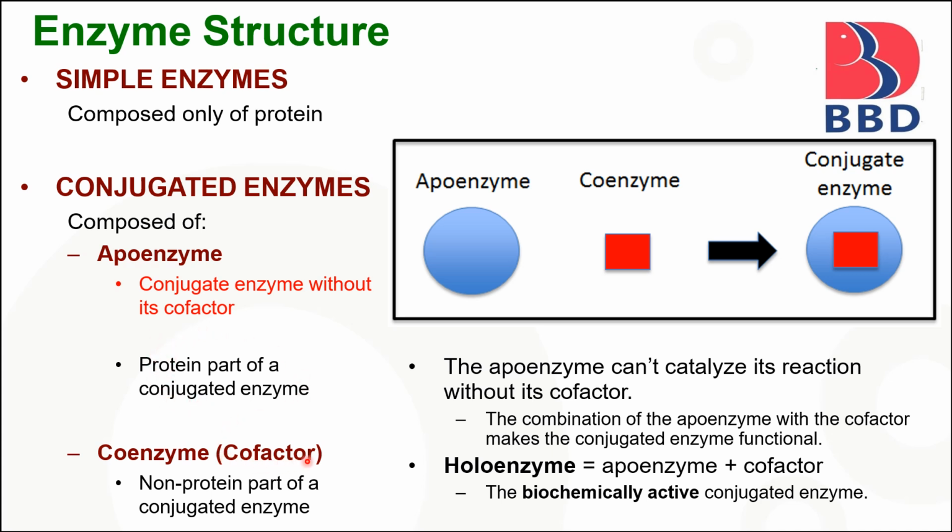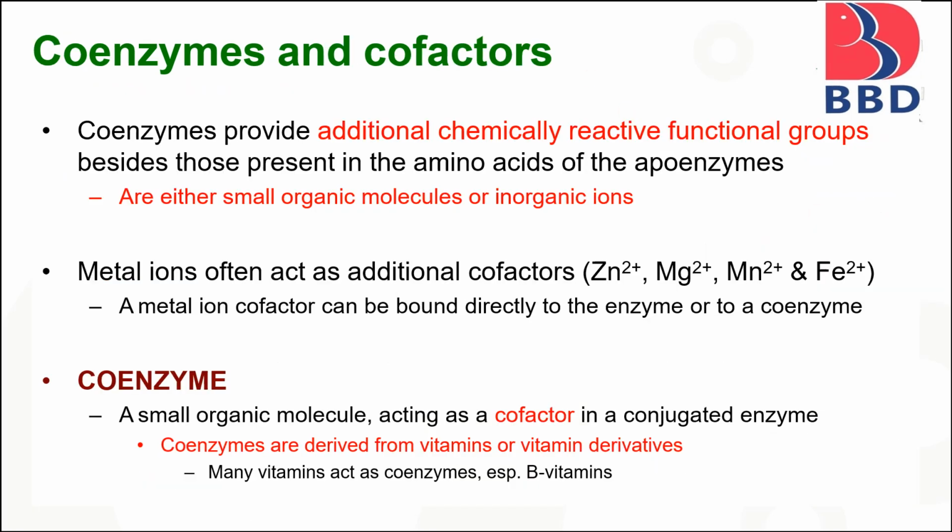Coenzymes, also known as cofactors, are the non-proteinous part of the conjugated enzyme. This represents the apoenzyme, and this represents the coenzyme. These apoenzyme and coenzyme conjugate and form the conjugated enzyme complex. Metal ions often act as additional cofactors, like zinc ion, magnesium ion, manganese ion, and ferrous ion. A metal ion cofactor can be bound directly to the enzyme or to the coenzyme.